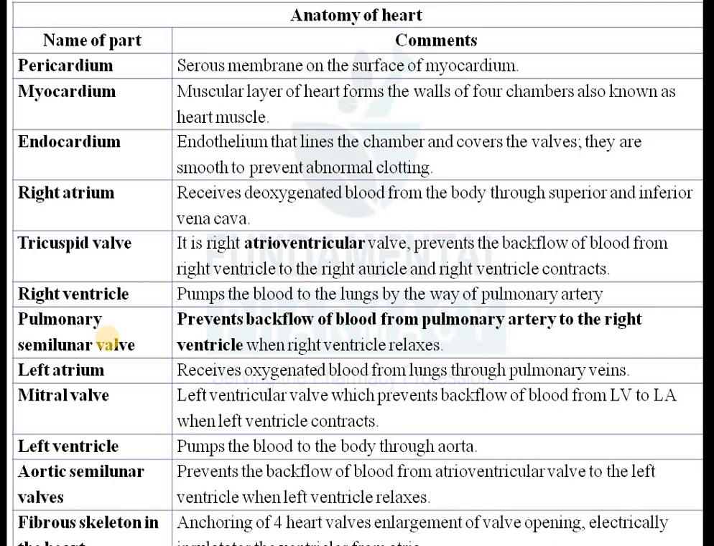Okay, again there is a pulmonary semilunar valve. So that is present between the right ventricle and your pulmonary artery. And there is another valve known as an aortic valve, aortic semilunar valve. So that is present between left ventricle and your aorta. Is that clear? So this is how. And then you know that right atrium where it is, left atrium where it is, right ventricle where it is, and left ventricle I have told you.